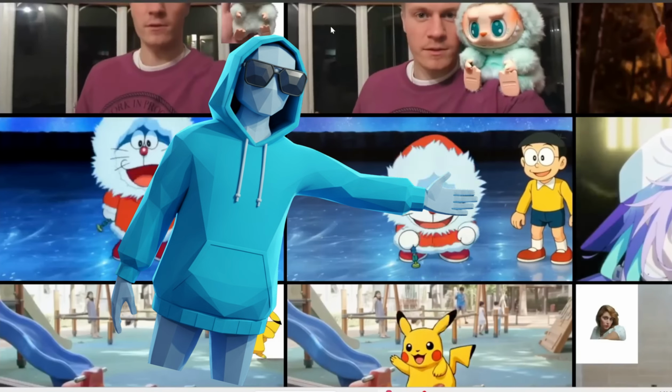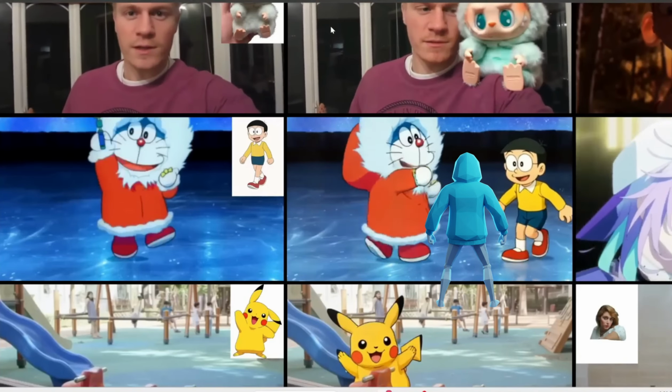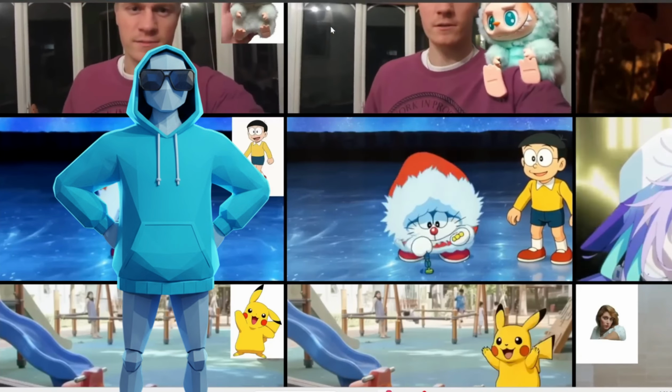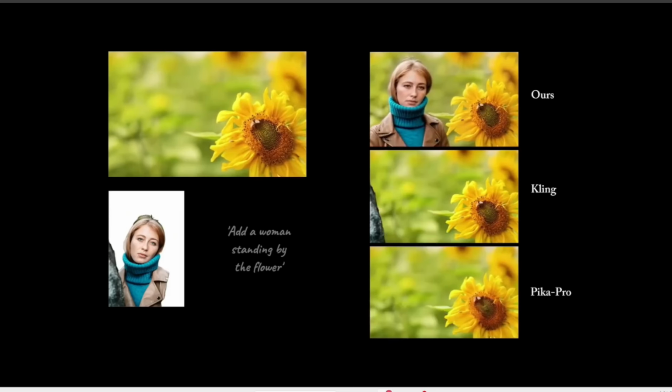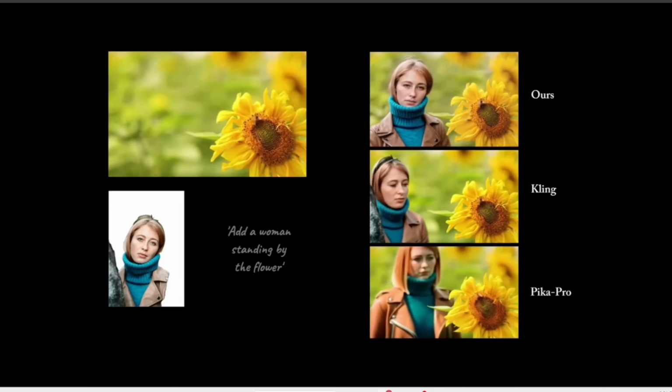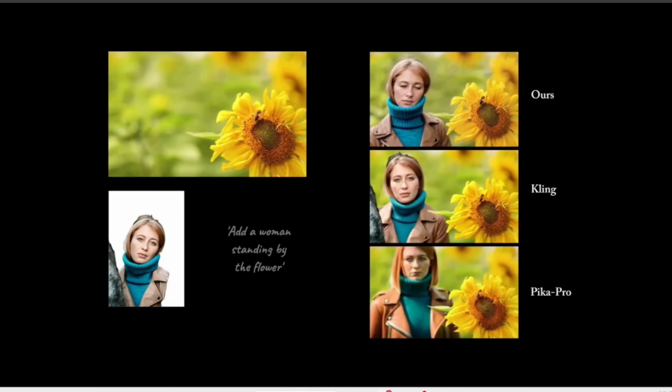It also works in anime, although he made Nobita a bit shorter, and the movement isn't very accurate, so I think it needs more training on anime scenes. Also, here is an example of this model compared to other models. As you can see, Omni Insert gave much better results than others.